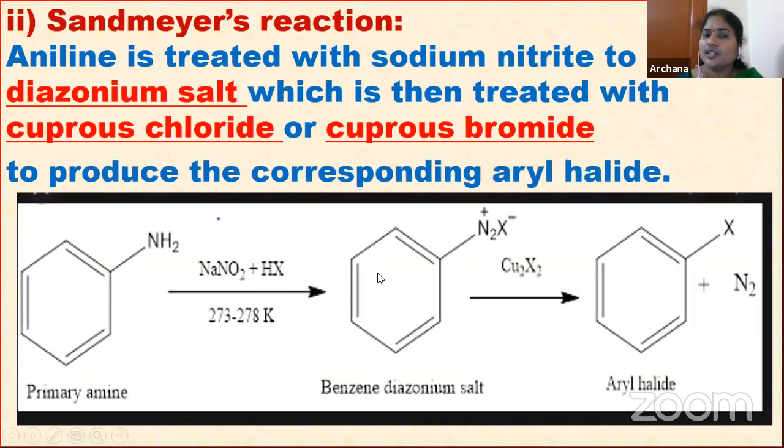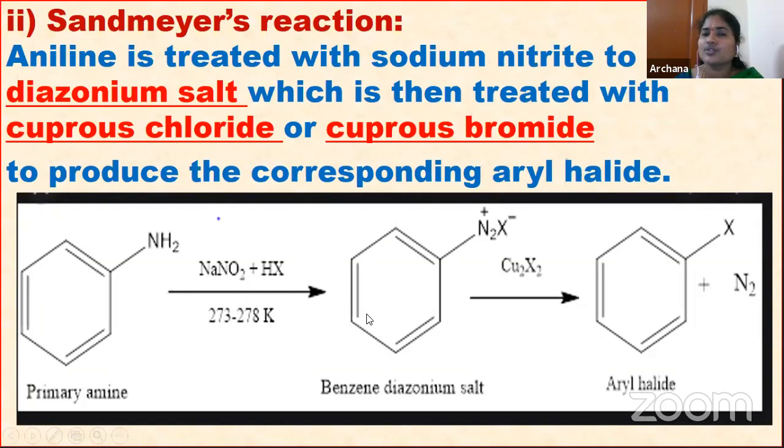This diazonium salt, once again, is treated with cuprous chloride or cuprous bromide, and it forms the aryl halides. So what is the final product we are getting here? Aryl halides. Once again, when aniline is treated with sodium nitrite, it forms the diazonium salt.